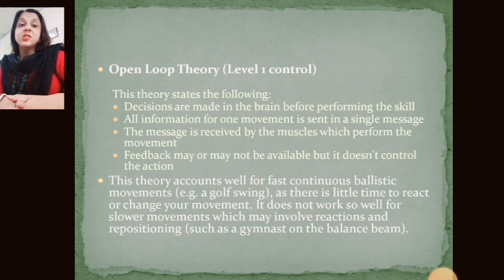Now, the message is received by the muscles which perform the movement, that is the same as in closed loop theory. Whenever we have to do some motor task, the message received by those muscles is very important. Now, feedback may or may not be available, but it doesn't control the action. But in closed loop theory, feedback is required. So open loop theory accounts well for fast movements, ballistic, swing, like quick movements as well. But closed loop theory works on slow movement patterns only.